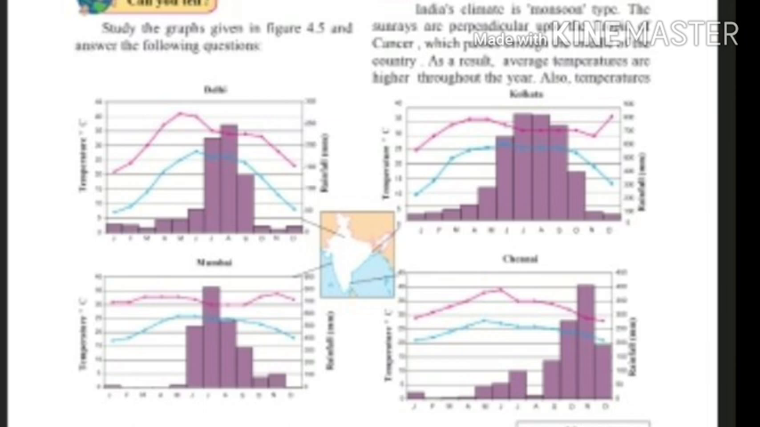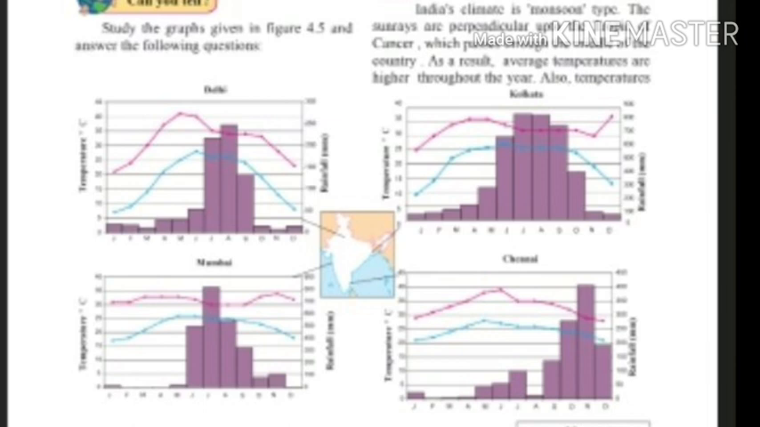Point number 2. In Mumbai, the amount of average rainfall in the month of June is nearly 450 mm and it is nearly 720 mm in the month of July. On the basis of amount of rainfall, it can be concluded that it rains heavily in the month of July in Mumbai. Question number 7. In which month does India experience the highest rainfall? Answer. India experiences the highest rainfall in the month of June.